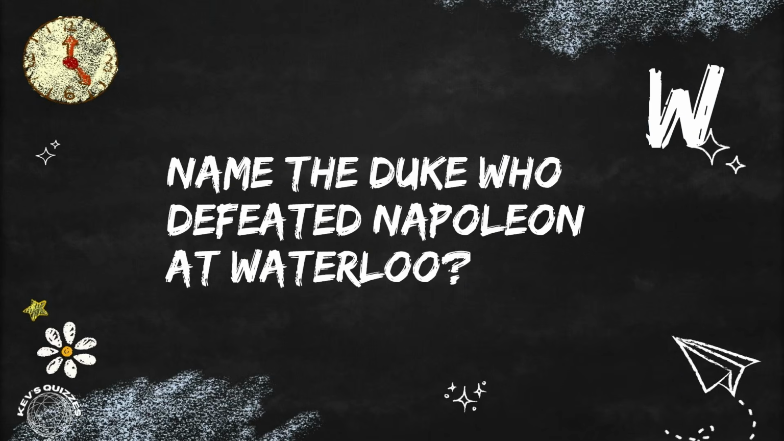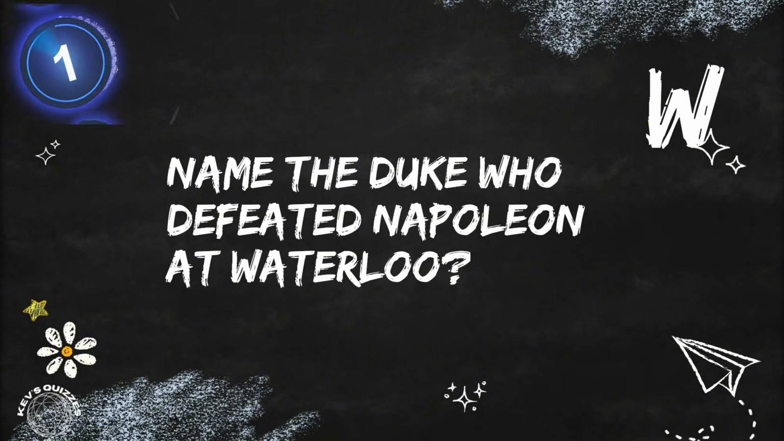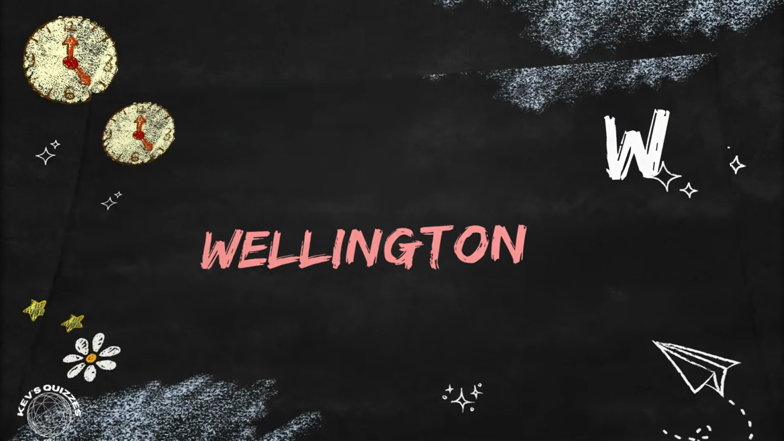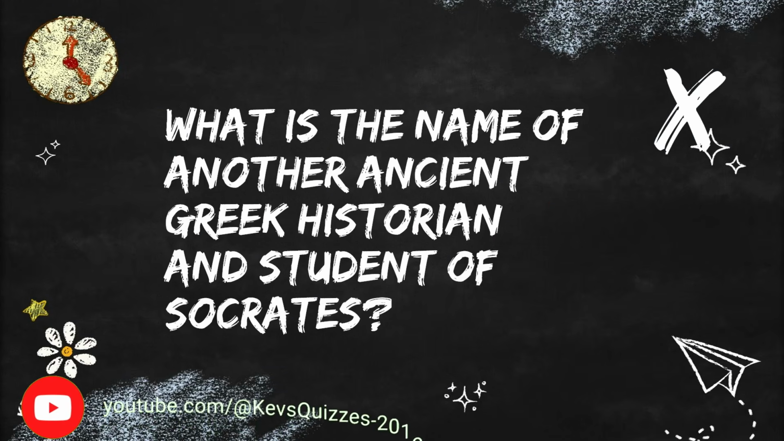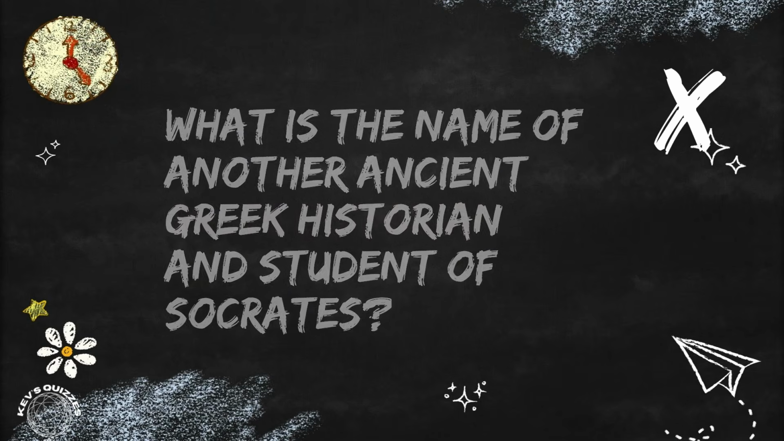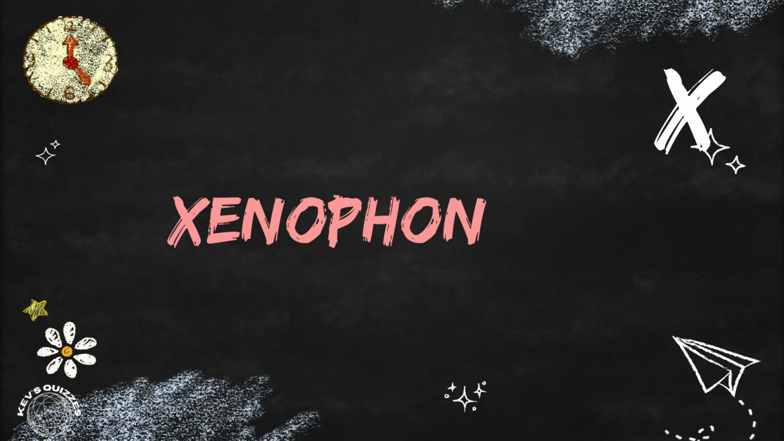Next is the letter W. Name the Duke who defeated Napoleon at Waterloo. That was the Duke of Wellington, but did you know that in the ABBA song, Wellington is not mentioned? And starting with the letter X, what is the name of another ancient Greek historian and student of Socrates? This Greek historian and student is Xenophon.